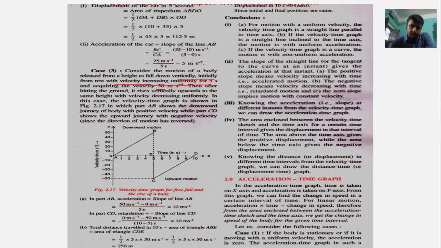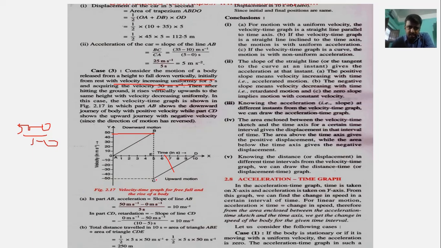In the part AB, you can see that it is accelerating. If the acceleration is there, then the slope of the line would be positive, and that would be 50 minus 0 by 5 minus 0, which is 10 meter per second square.